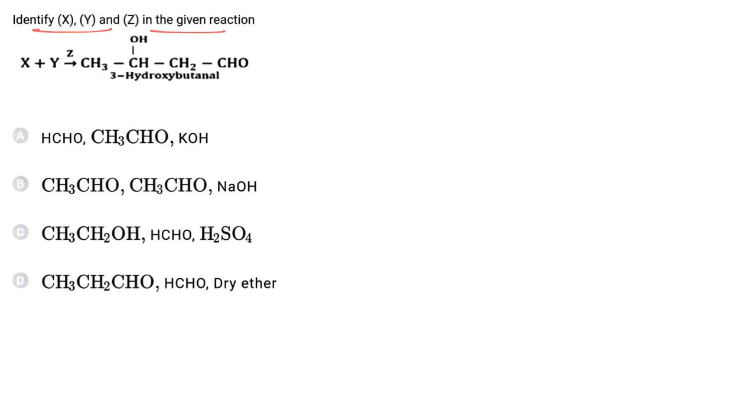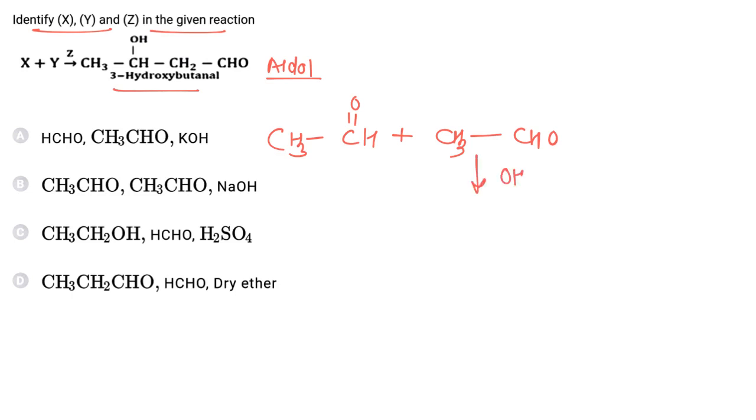Identify X, Y, Z in the given reaction. Now we have beta-hydroxy butanal. This is the product of an aldol condensation reaction, when acetaldehyde is treated with a strong base. First, the base abstracts an alpha hydrogen as a positive ion and converts the aldehyde into an enolate ion.